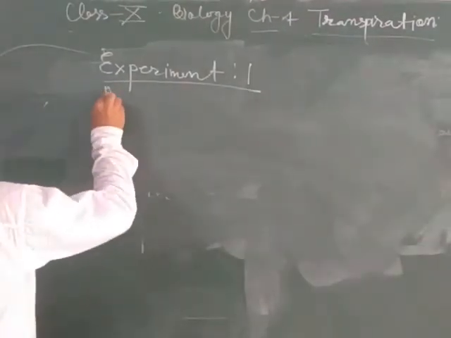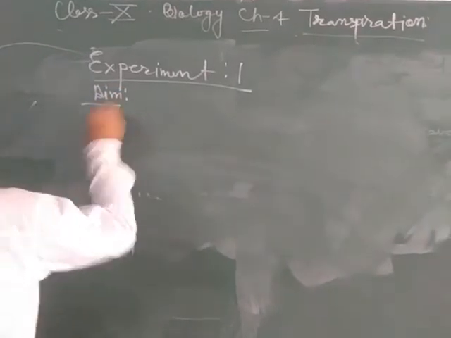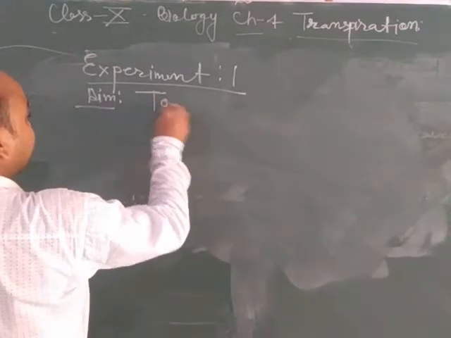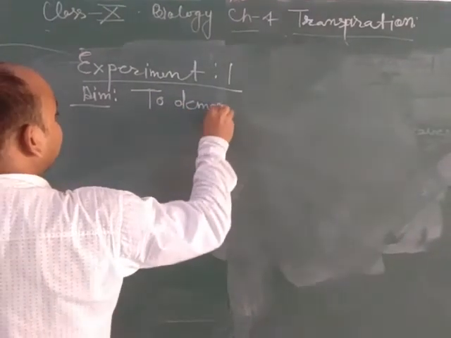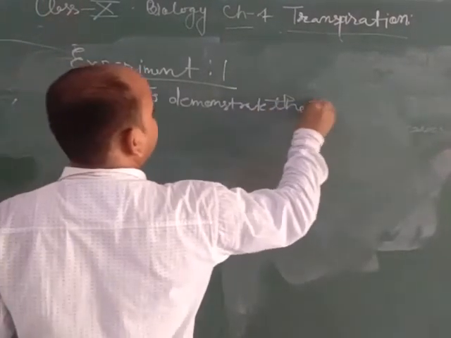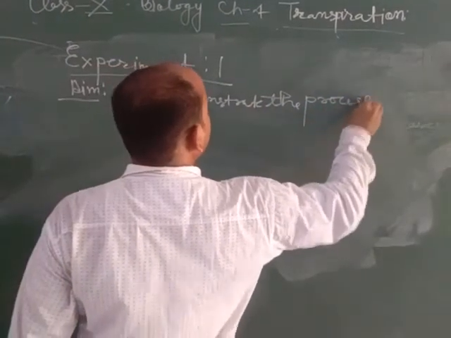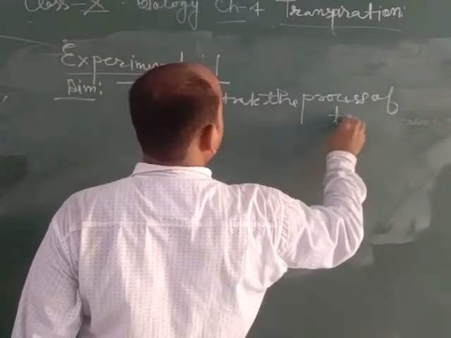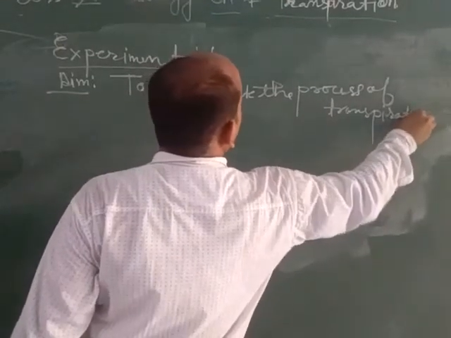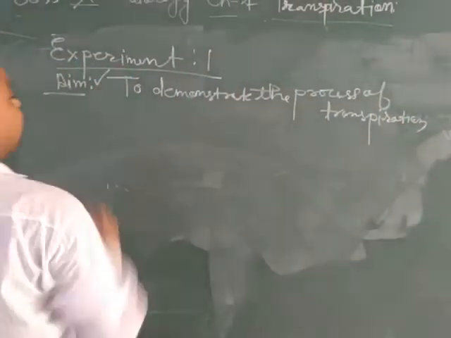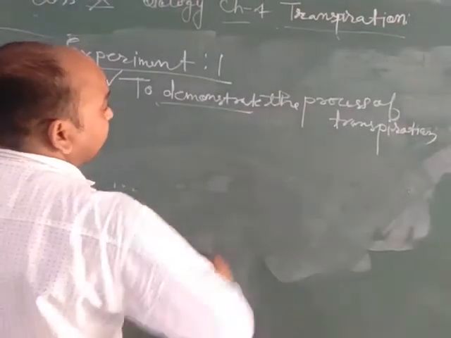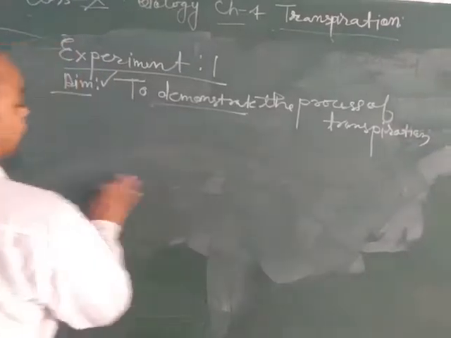The aim of this experiment is to demonstrate the process of transpiration. Demonstration means to exhibit the process of transpiration.